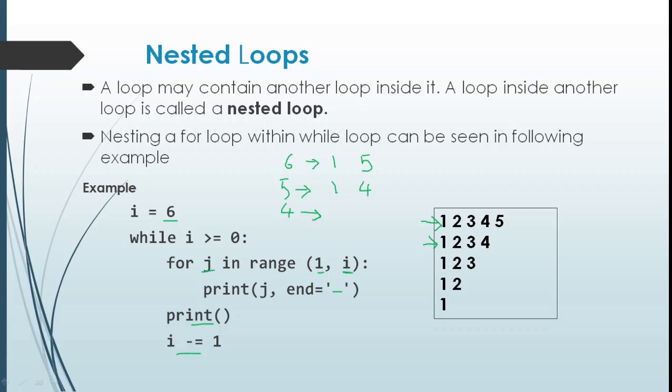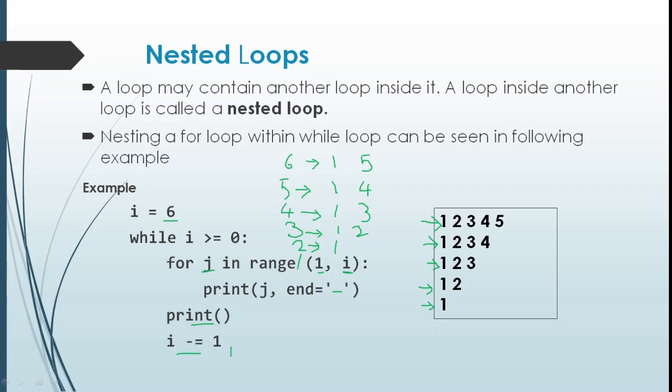When I is 4, the inner loop will be executed from 1 to 3. That is printed. And then I is decremented to 3 and values generated will be 1 and 2. That is printed. After that, I is decremented to 2. When I is 2, the inner loop is 1 to 2. So only 1 will be generated. That is also printed. A blank line is displayed. I minus 1 makes the value of I as 1. 1 greater than 0 is true.